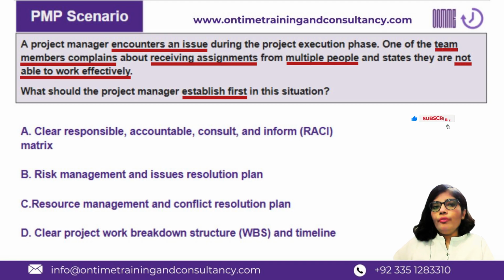So this way, if the stakeholders want to overwhelm the project team members with more and more work, with the misunderstanding that they probably have bandwidth, they would have the visibility as well, and the project manager would have this visibility as well, that at a given point in time, which resource or which team member is working on which element of the project, and if he is assigned by him on that task or not. So if you want, you can maintain it at a task level as well. If you want, you can maintain it at a deliverable level as well.